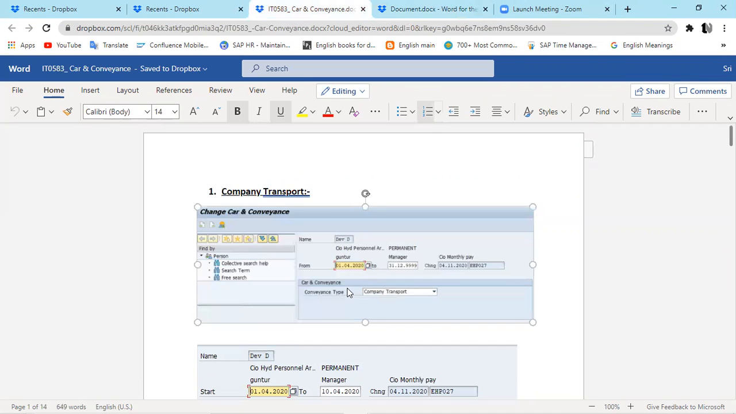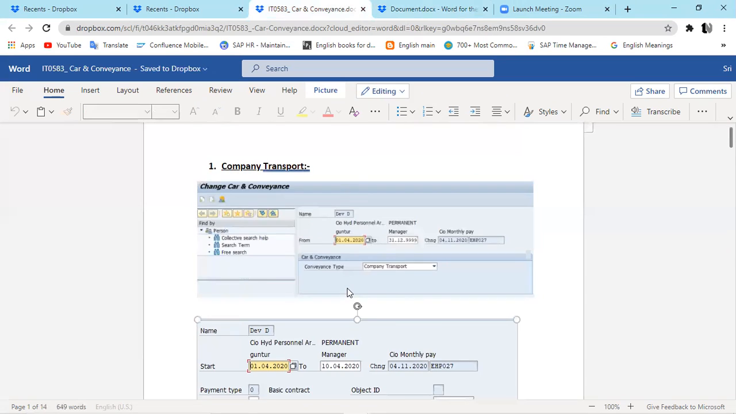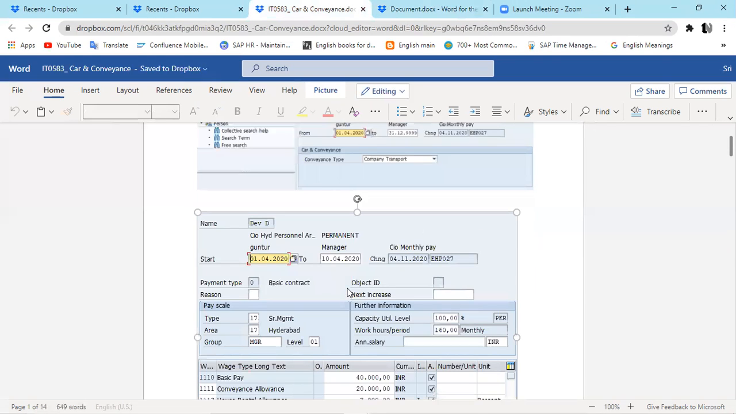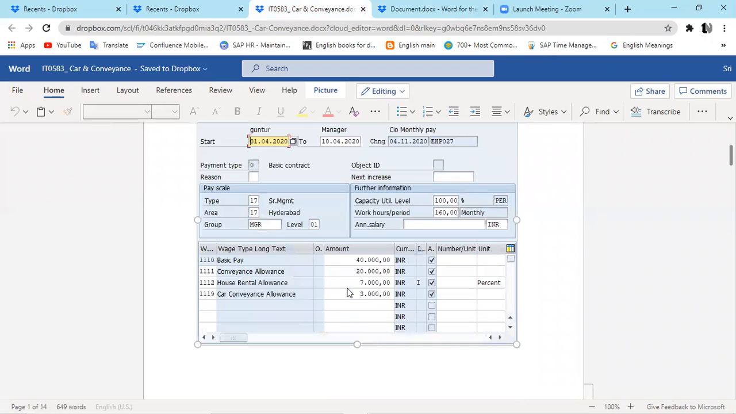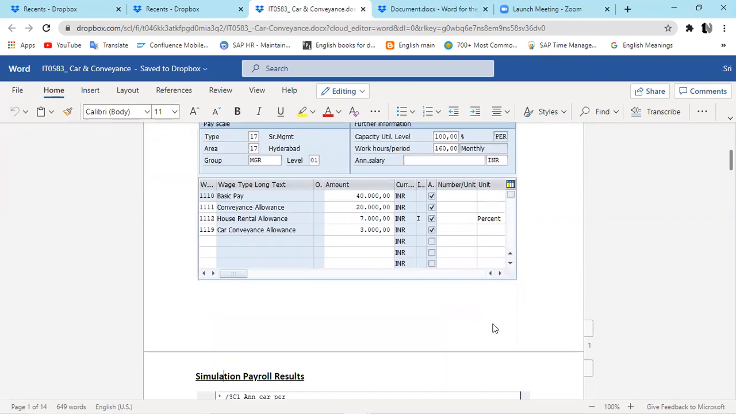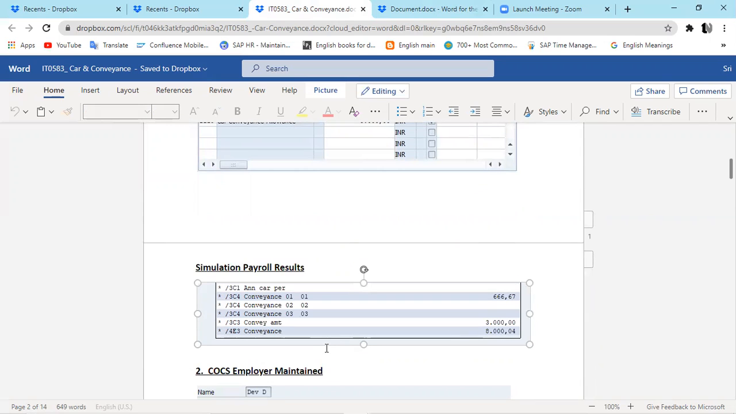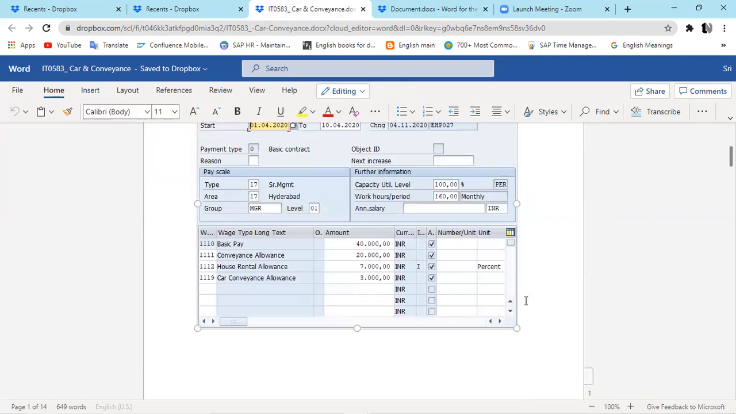Company transport, and after this, here I maintain company transport. You do not have to maintain this as a restricted period. Do not make it restricted. You maintain till 10th of April. Any reason for that? Okay, 1st April to 10th of April, because lastly I have maintained house rent allowance. Okay, I got it. That's the reason it's taken like this.